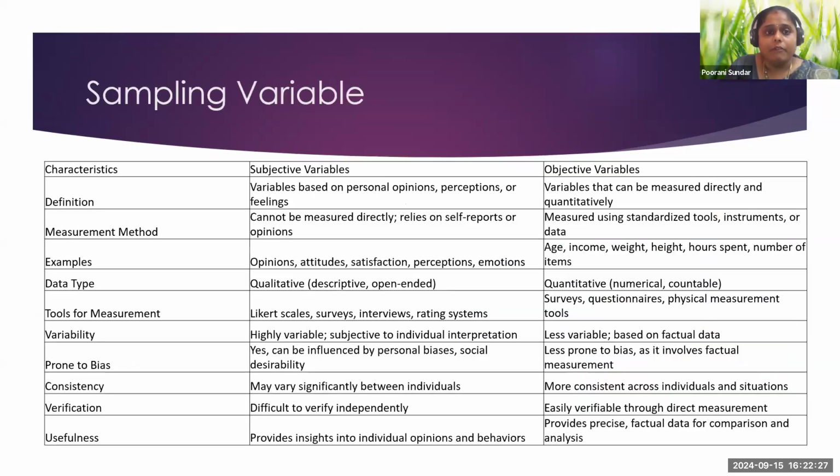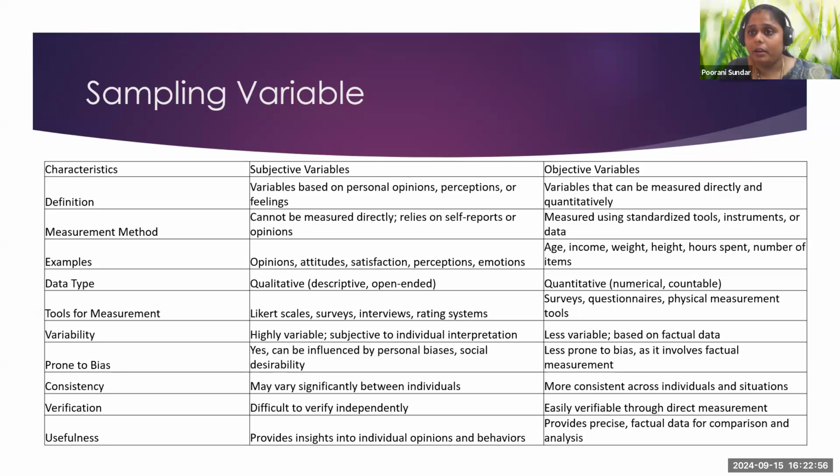So when we're talking about sampling, it could be a variable. What kind of variable? How could sampling be a variable? It could be a subjective variable or it could be an objective variable. Usually, when a variable is about personal opinion, perception or feeling, when you go for a sample of perception or a feeling, it is a subjective thing.